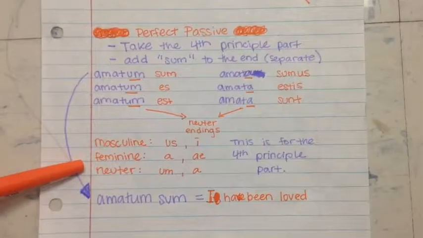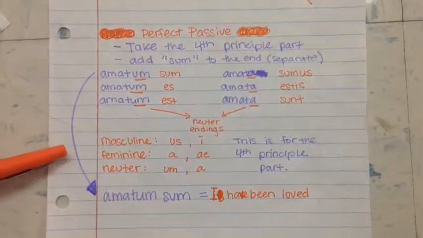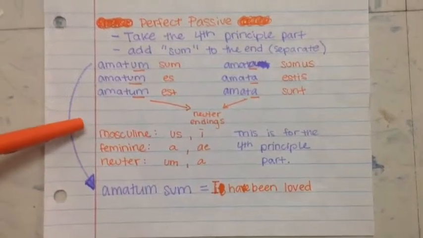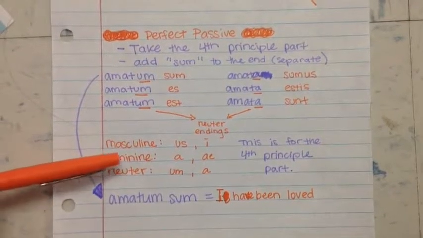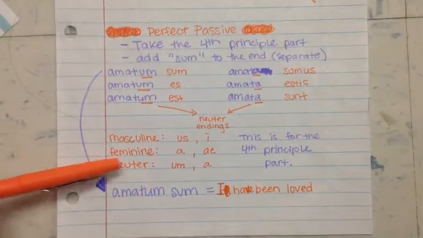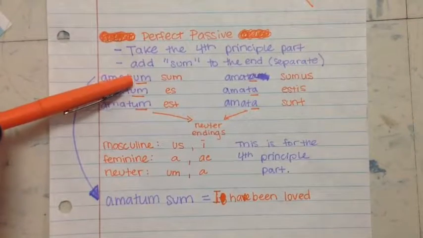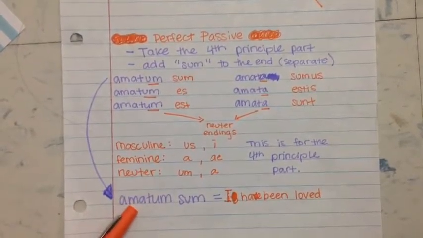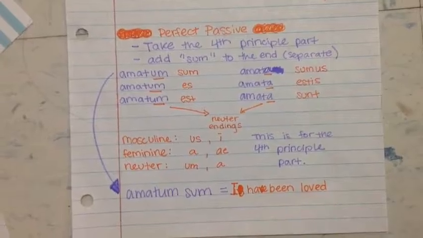Now, there are different endings for these verbs when they're being used in the fourth principal part. You're just going to have different kinds for the different genders that you're using. So for masculine, you'll have us, i, for feminine, a, ae, and for neuter, um, a. And so that's just going to be for the fourth principal part that has been underlined here. So amatum sum is going to translate, I have been loved.